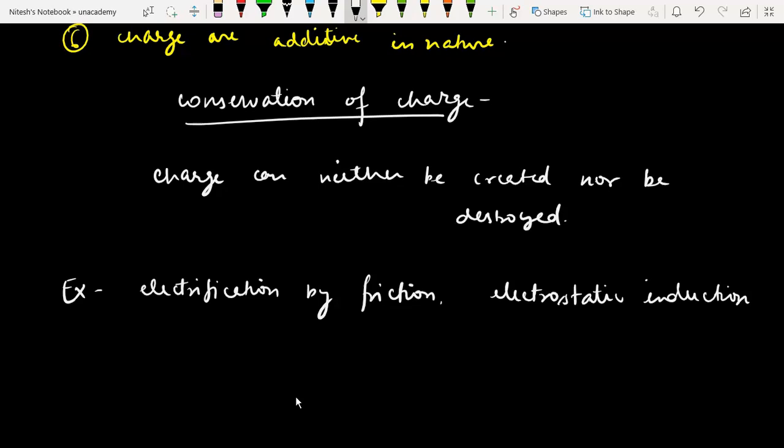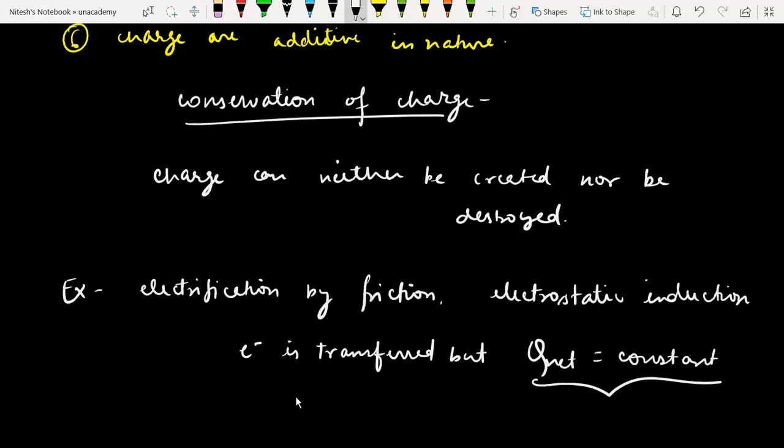In all these methods, electrons are transferred from one body to another, but the net charge remains the same. So the electron is transferred, but Q net is constant. And when the net charge is constant, conservation of charge holds, right?